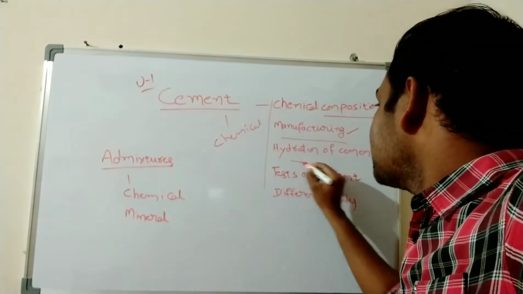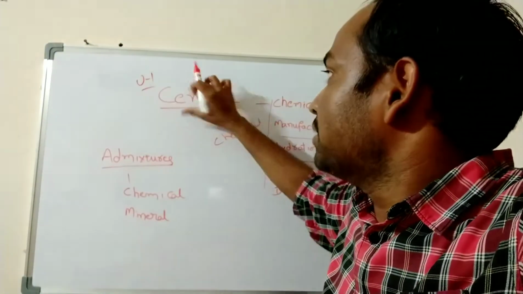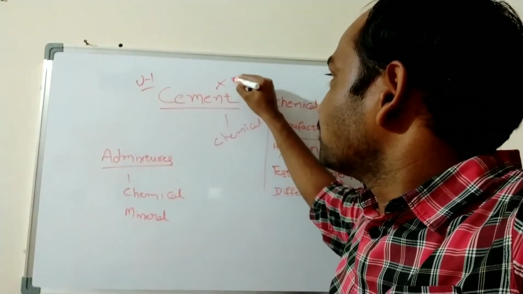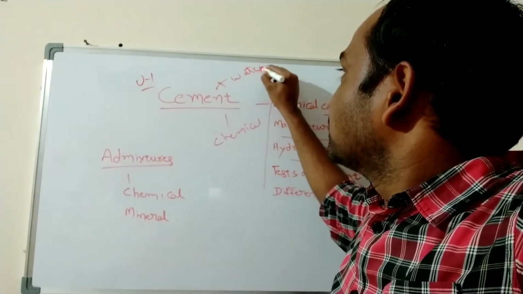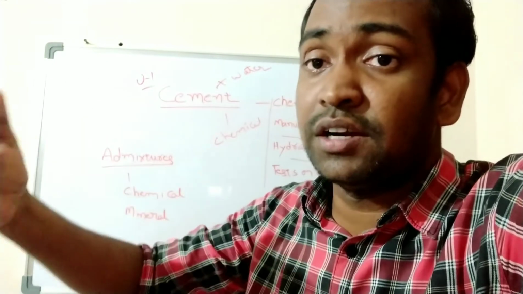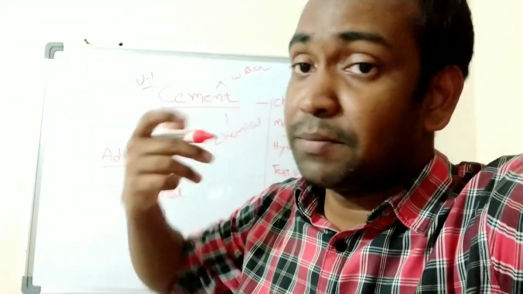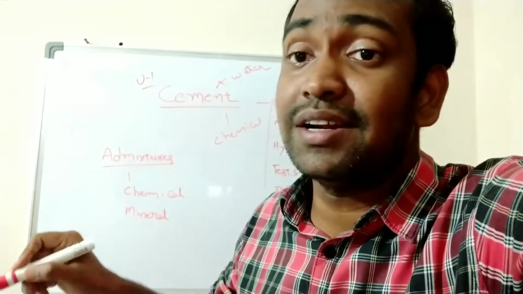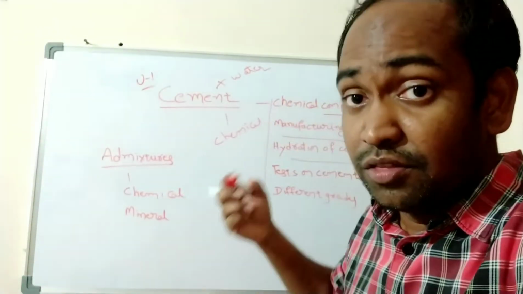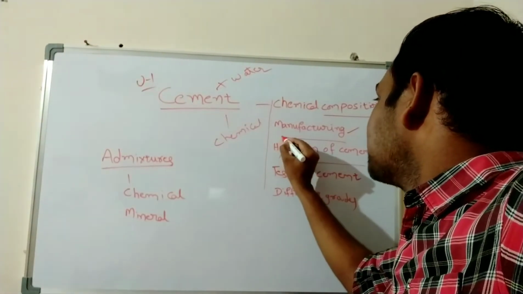The next one is the hydration of cement. Hydration of cement is when we mix cement with water, some chemical reactions take place. Whenever cement comes in contact with water, chemical reactions take place between water and cement. Those chemical reactions are called the hydration of cement.